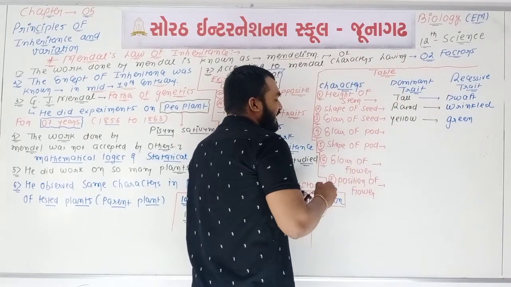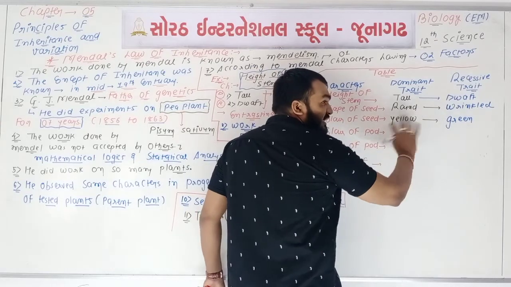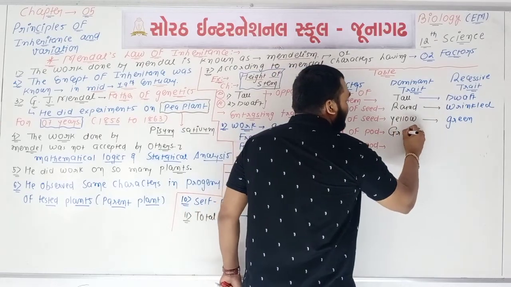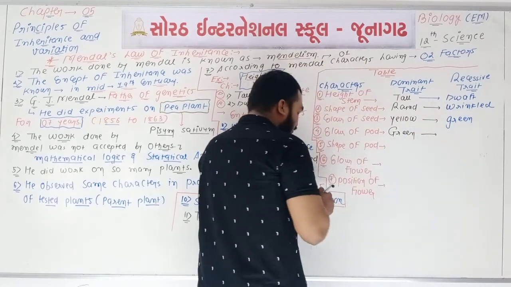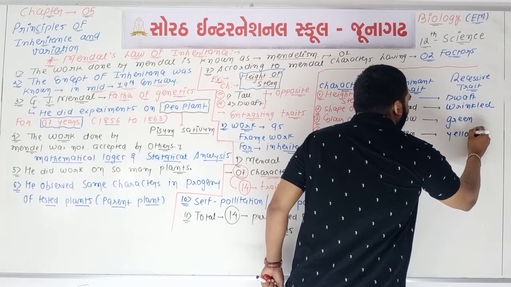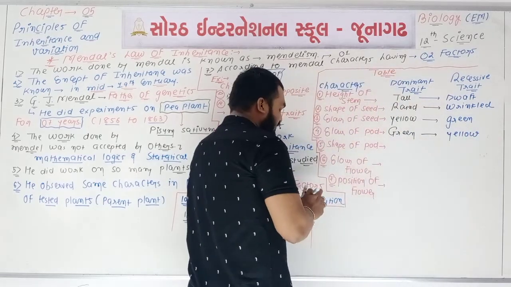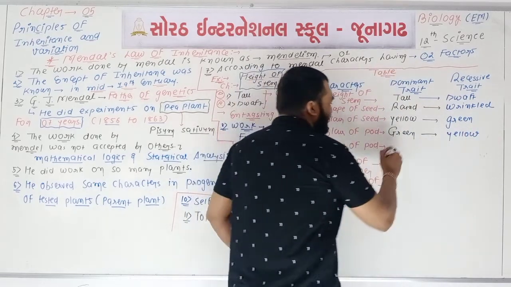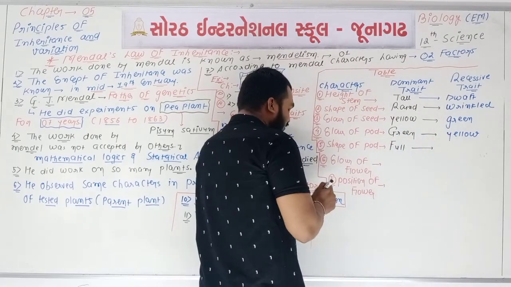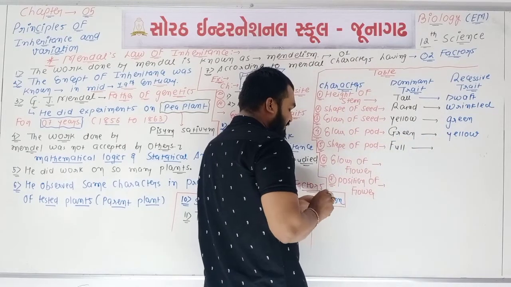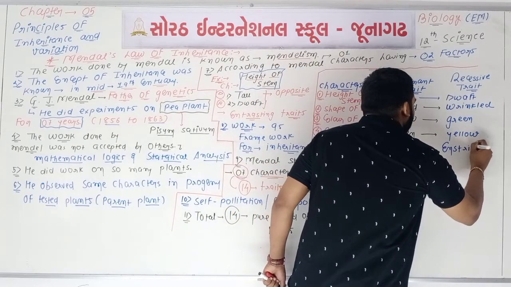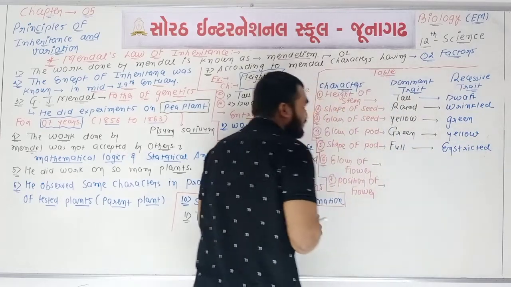If we talk about the color of pod, here this color will be changed. Green will be dominant trait, while yellow will be recessive. What about the shape of pod? Full shape is dominant trait, while constricted is the recessive type of trait.